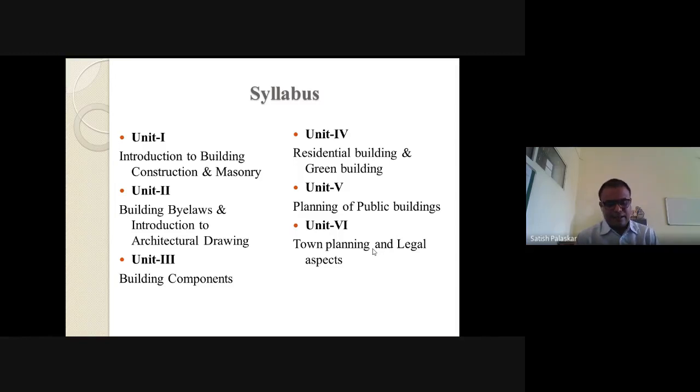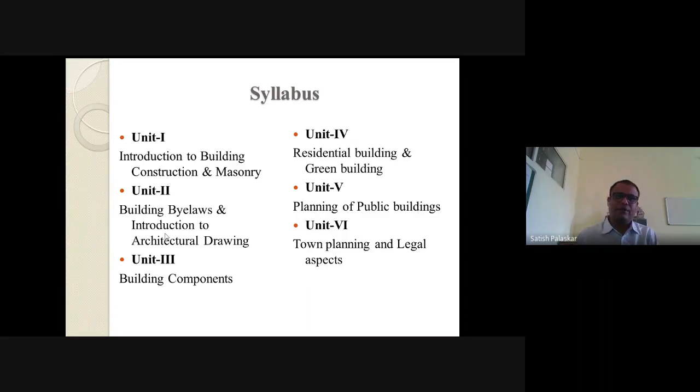Then in the latter part we will see the formwork and casting procedure for reinforced concrete columns or different members of RCC. It may be a beam, it may be a slab. So this is the masonry part of unit number 1.